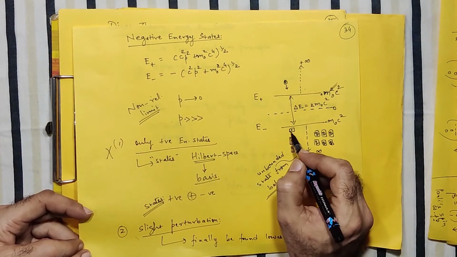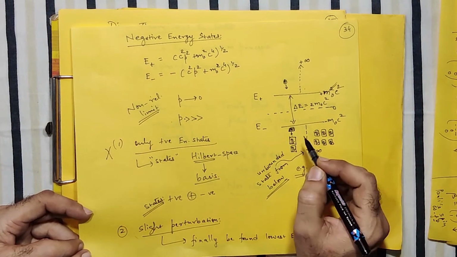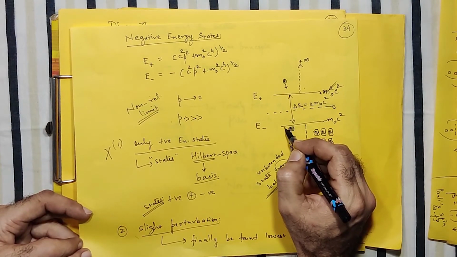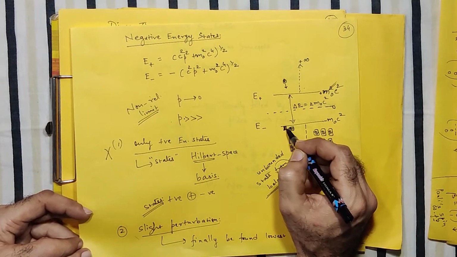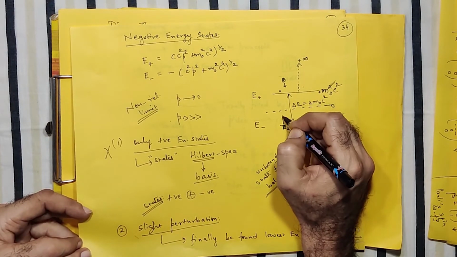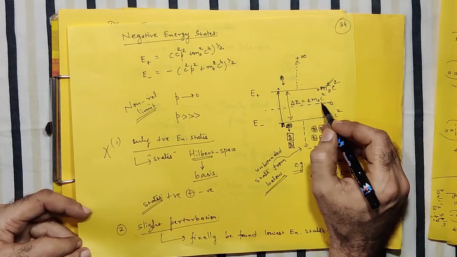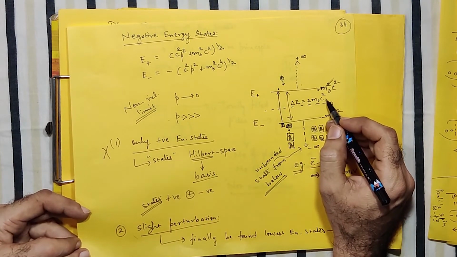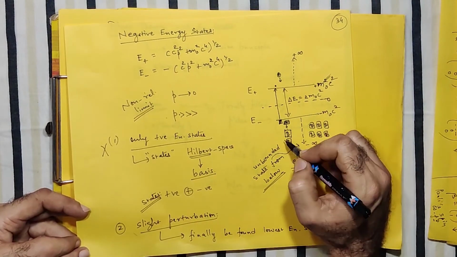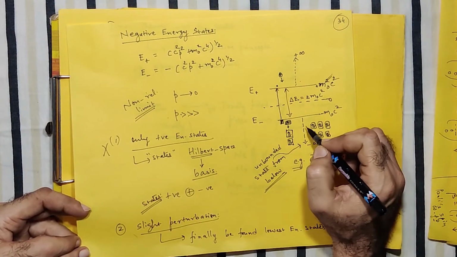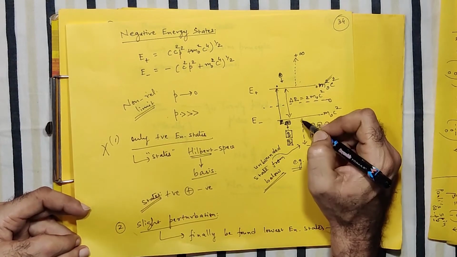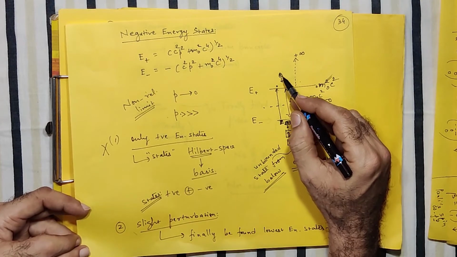Conversely, if this particle in the negative energy state is given enough energy, for example, let's say it is at the edge of this, and it is to be taken here to a positive energy state, then I have to supply the energy of 2 m0 c square. So only by providing energy to any of the particles in negative energy states can they cross over this band gap, or the energy gap,